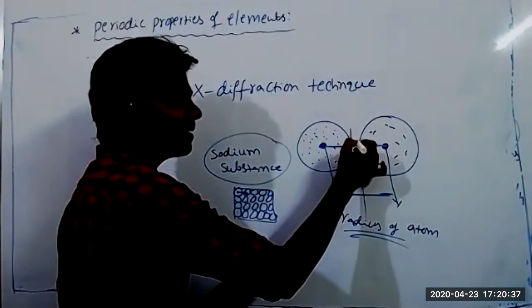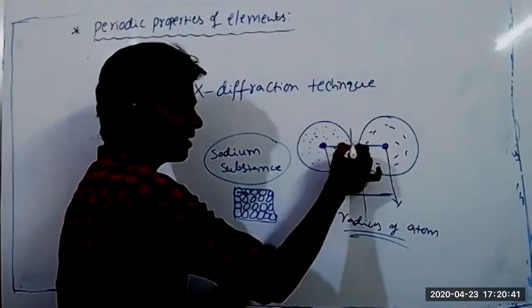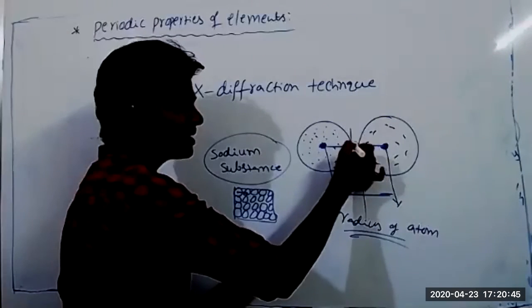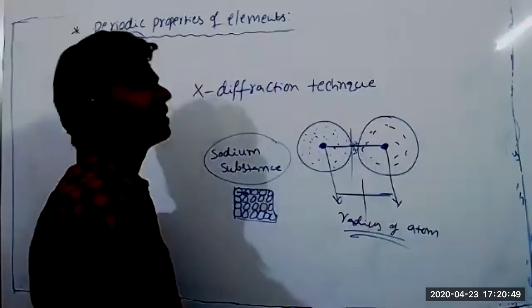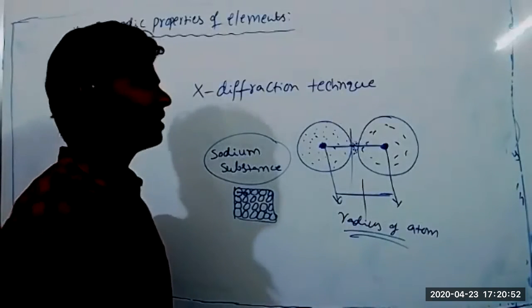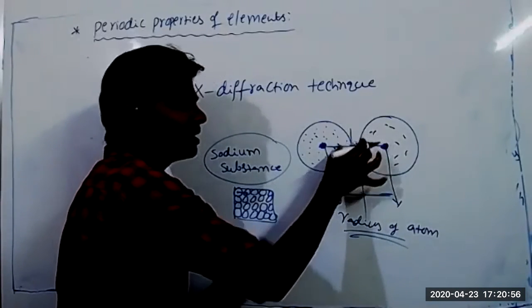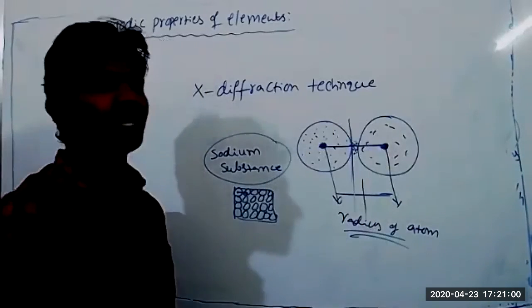There is some property of electrons here. Between the electrons belonging to this atom and that atom, repulsions also exist, so we need to consider that. We don't neglect any points. Here also some electron density is there, and there exists some repulsion. So we take the overall distance, and half of the distance is called the radius.